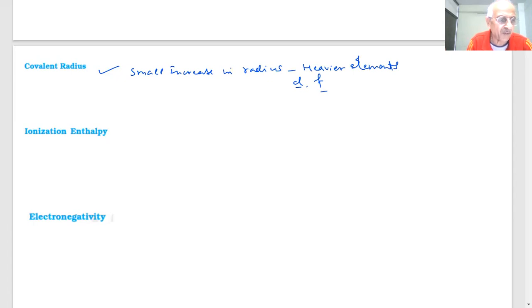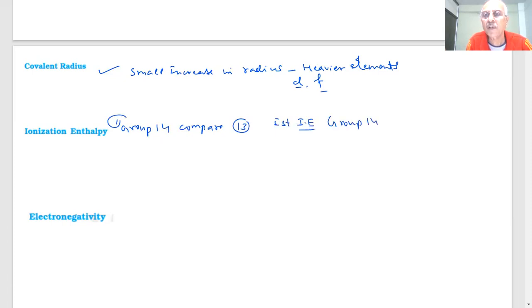Ionization enthalpy of group 14, student. If I compare it with group 13, tell me which will have higher ionization enthalpy. I'm talking of first ionization enthalpy. First ionization enthalpy will be higher for group 14. Why? Sir, group 14 is greater than group 13. It should be. Okay, what is the reason?